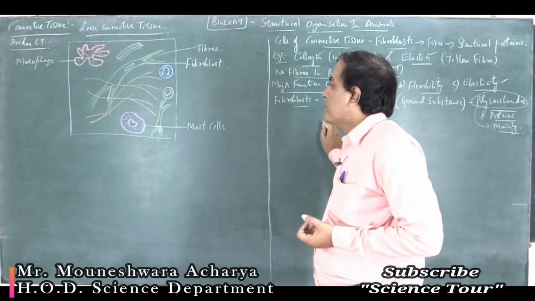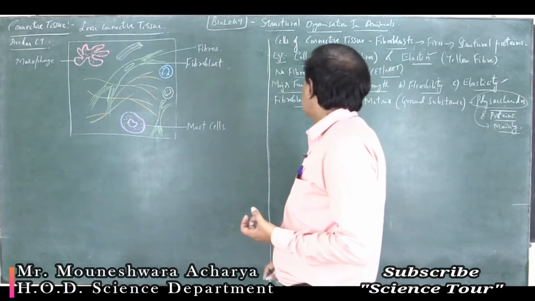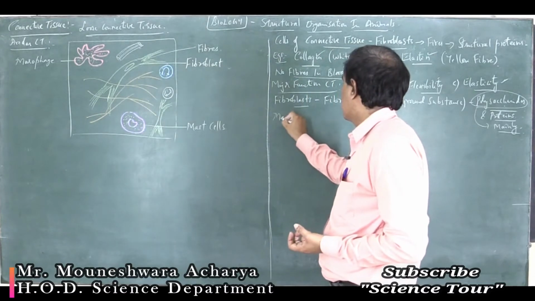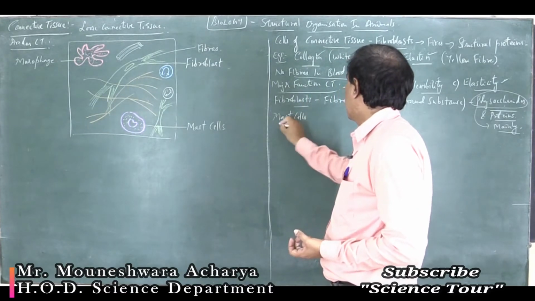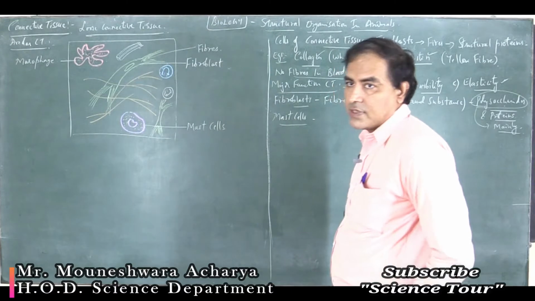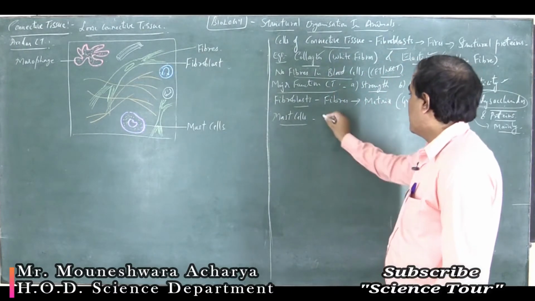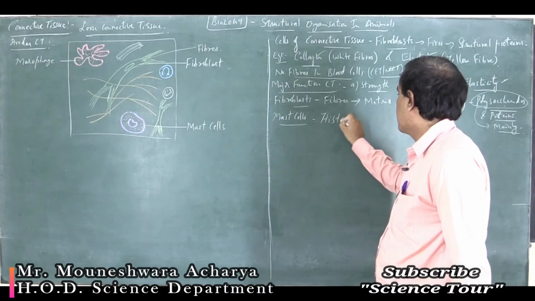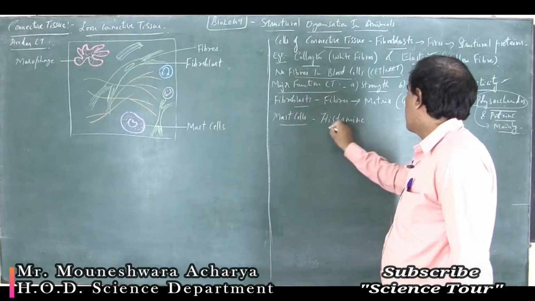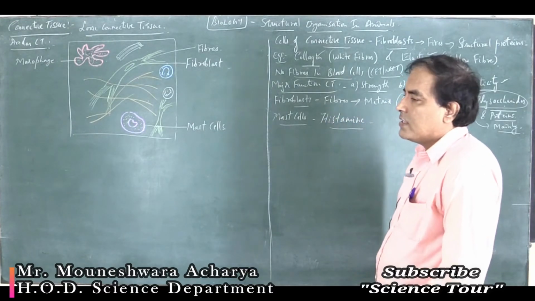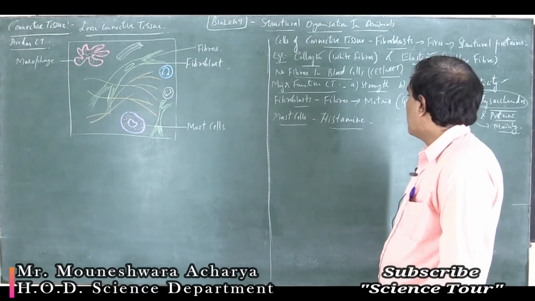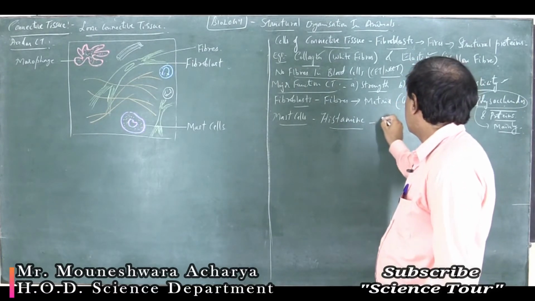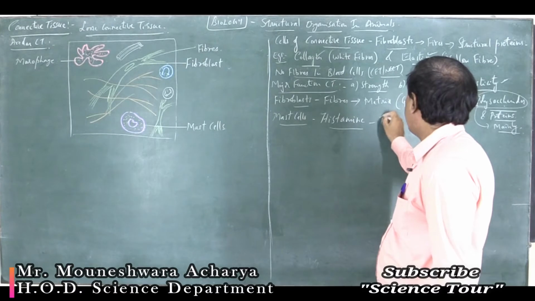What does it do? These mast cells secrete or release some chemicals, which include histamine. This histamine chemical is responsible for showing inflammatory reactions.